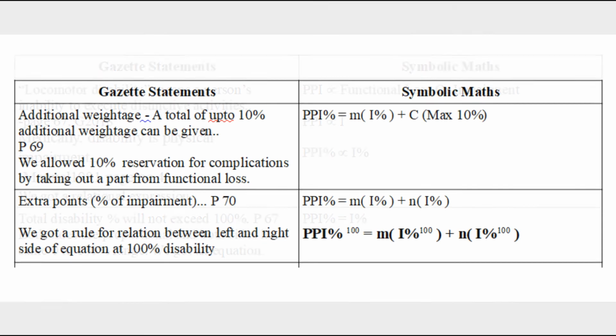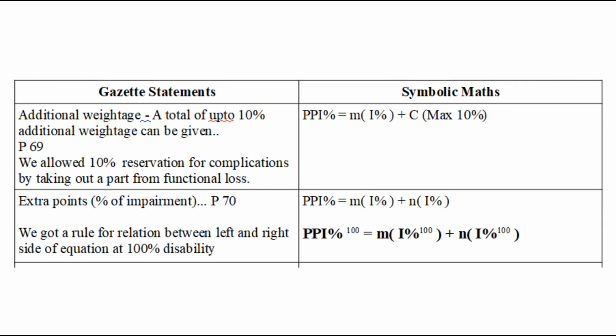Then comes this statement on additional weightage. Up to 10% you can put. So that means we have to take 10% out of the physical functional loss and reserve that for complications. So symbolically PPA percentage is equal to M into I percentage plus C, where the maximum of C is 10%. Next comes extra points or percentages of impairment. So C is also a function of I percent. So we represent that with N into I percentage.